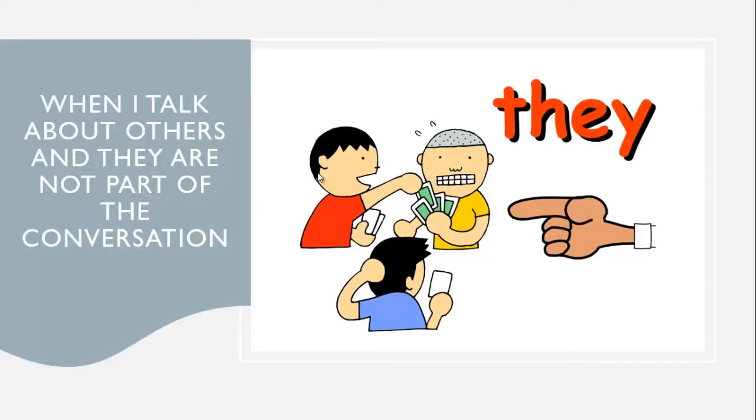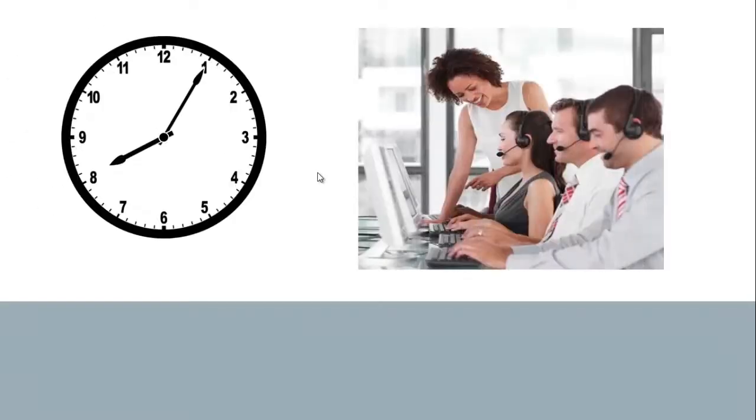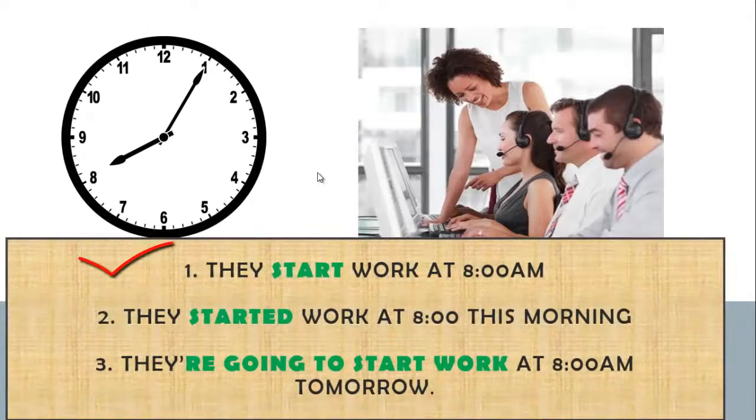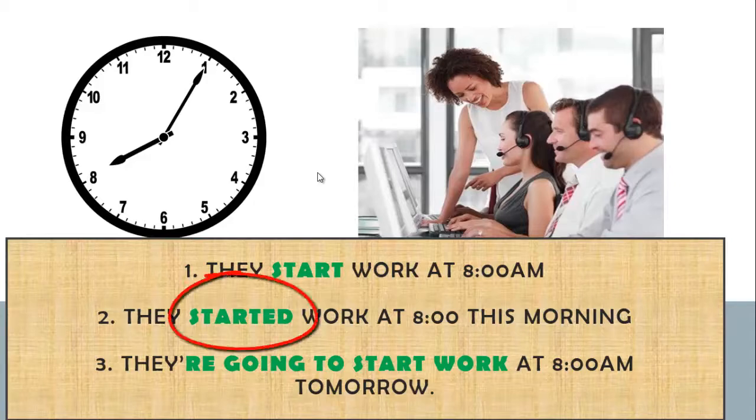Okay, so next example. What happens if I am talking about other people, but they are not part of the conversation? We have the pronoun they. They start work at 8 a.m. They started work at 8 a.m. this morning. They are going to start work at 8 a.m. tomorrow. In this case, start is a regular verb. Notice the pronunciation in past. Started. They started. They started work at 8 this morning.